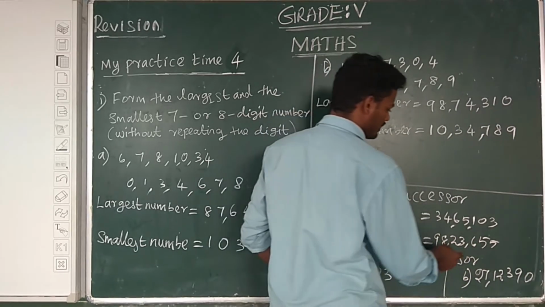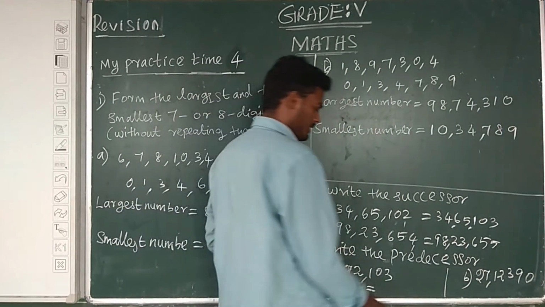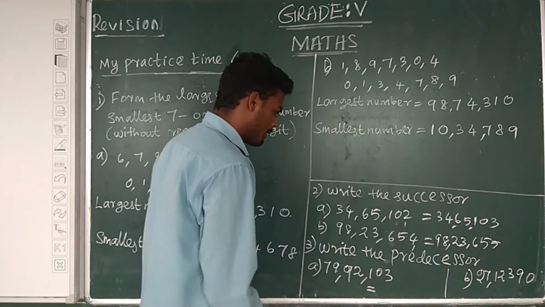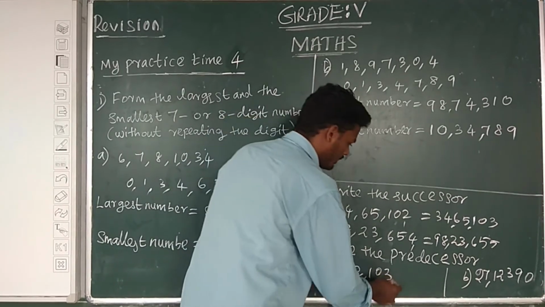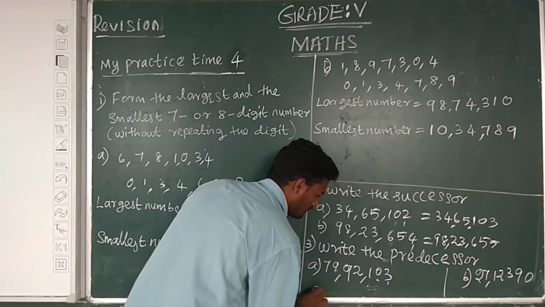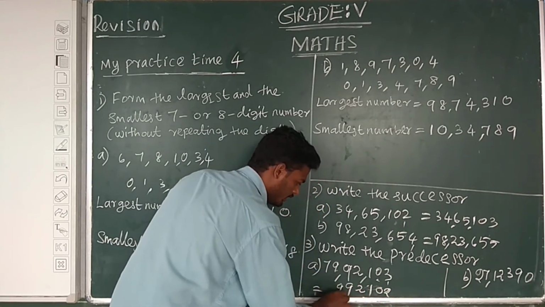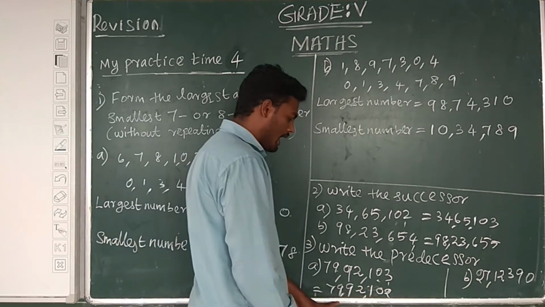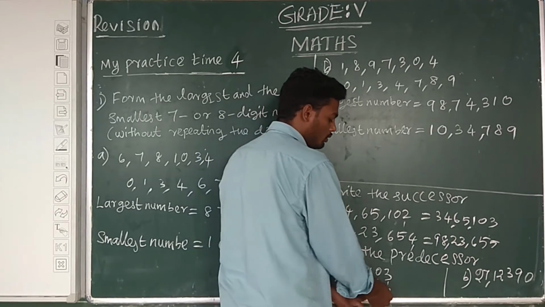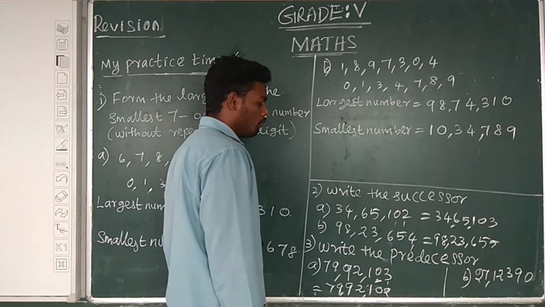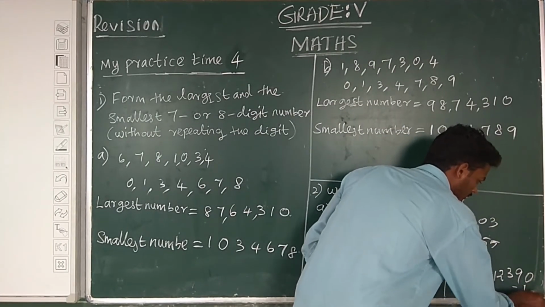Therefore 98 lakh 23,655. Write the predecessors. Before the number means subtracting 1. So 3 minus 1 is 2, then 2, 0, 1, 2, 9, 7. Therefore 79 lakh 92,102. So for the predecessor we subtract 1. Next number, subtracting 1 here.